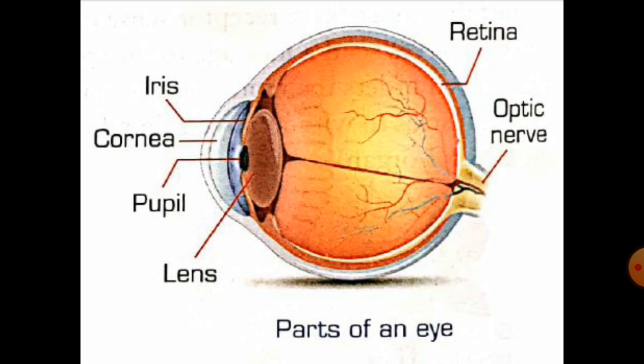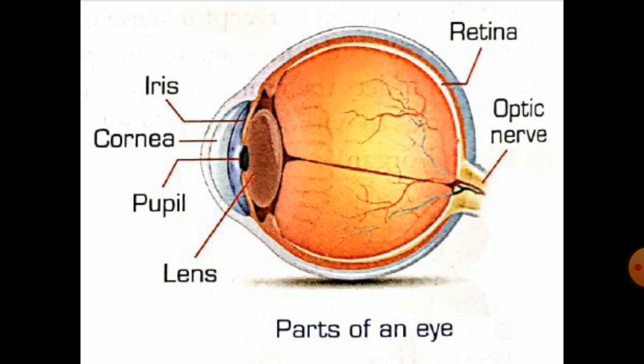Here in this diagram you are able to see the parts of an eye. In the center, a black colored small round structure is present, which is called the pupil. A transparent cornea is present over the pupil, and a differently colored iris, brown, blue, green or black, is present around your pupil.